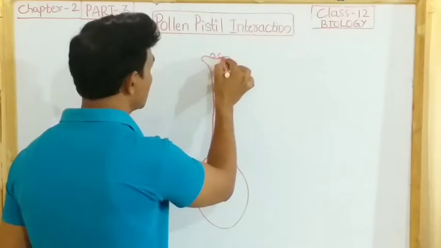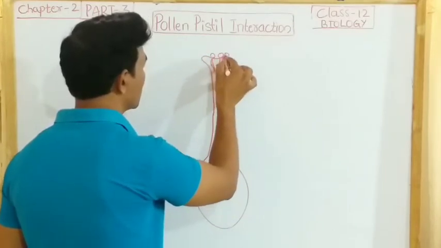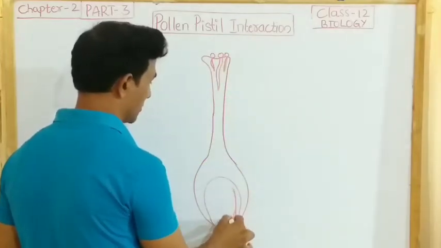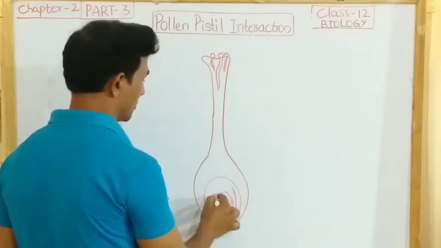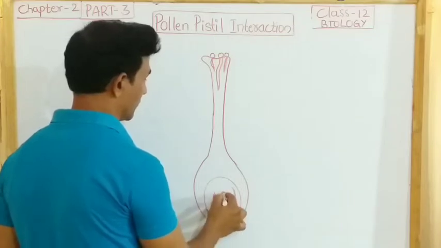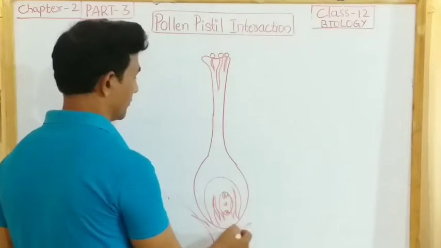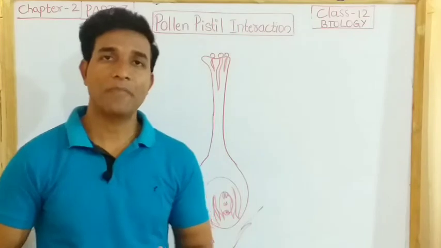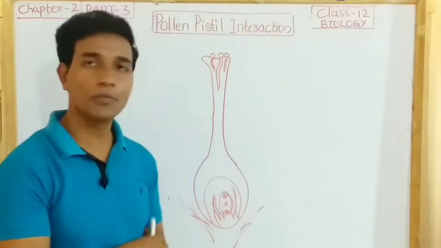If pollen grains germinate on this, they start producing the pollen tube.